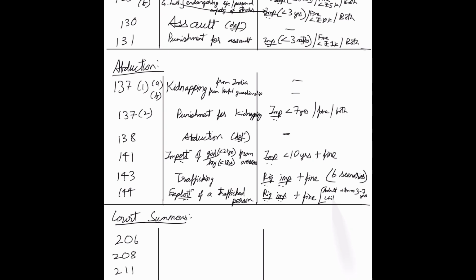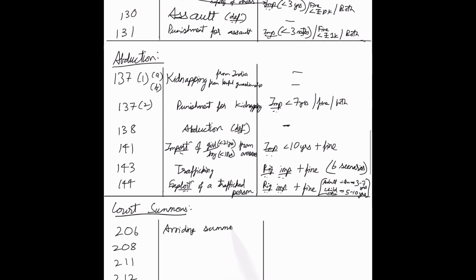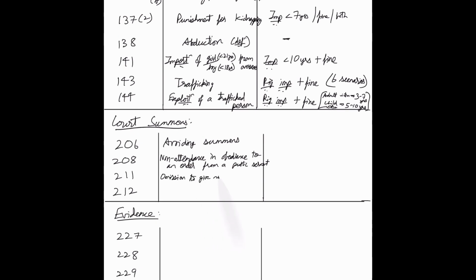143 defines trafficking, and 144 exploitation of a trafficked person. Both result in rigorous imprisonment with fine. There are 6 scenarios for trafficking in which the punishment varies. And for adult victims, it's 3 to 7 years, and child victims, it's 5 to 10 years of rigorous imprisonment for exploitation of a trafficked person. Now, come the sections dealing with court summons.